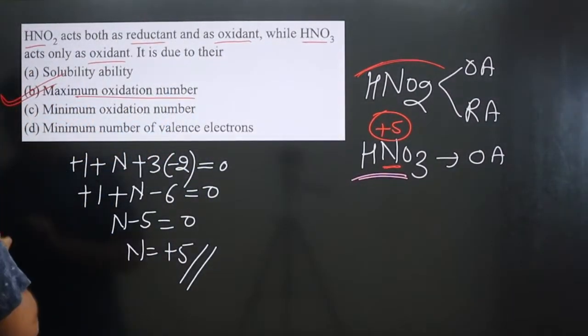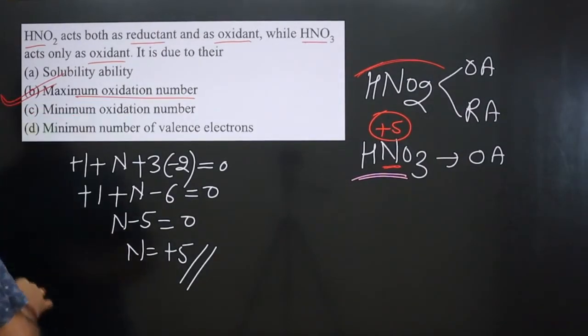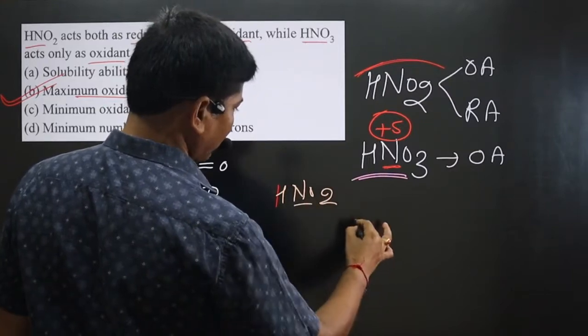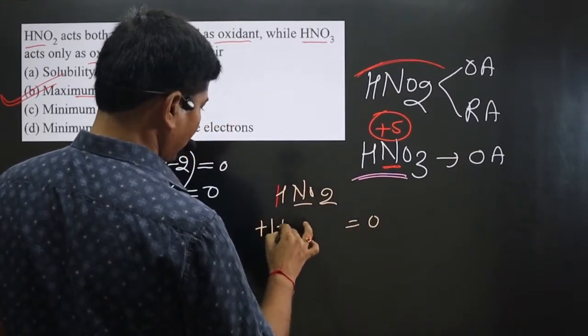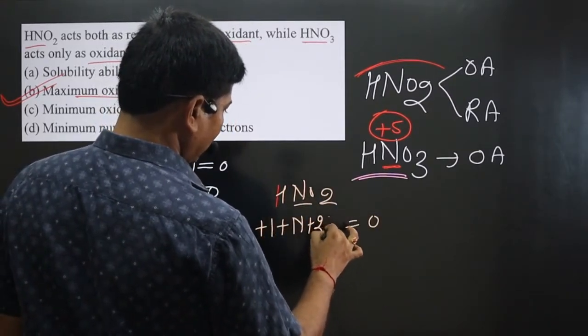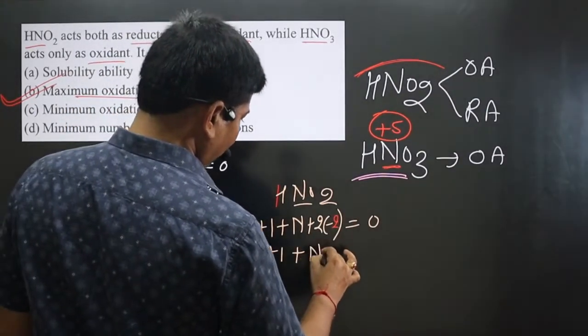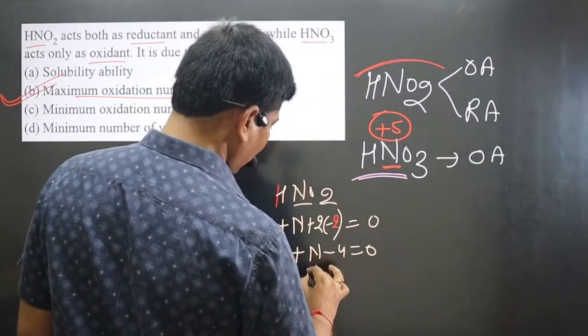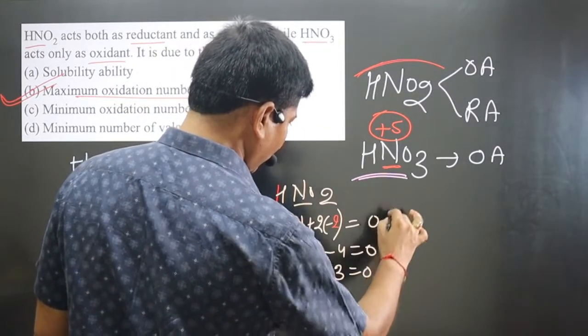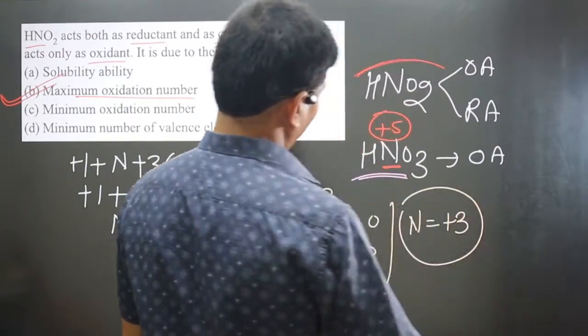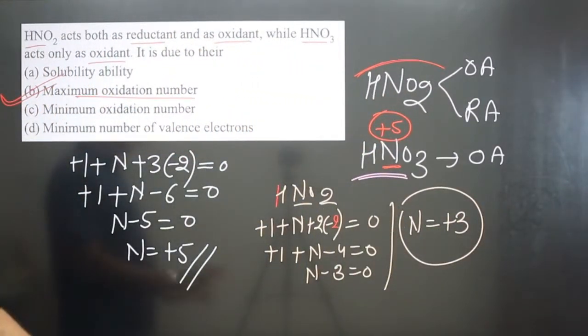In HNO2, if you calculate the oxidation number of nitrogen, the central element, hydrogen is +1, nitrogen, and 2 oxygen, each oxygen is -2. We have +1 plus nitrogen -4 is equal to 0, then nitrogen -3 is equal to 0, so nitrogen is present in +3 oxidation number.